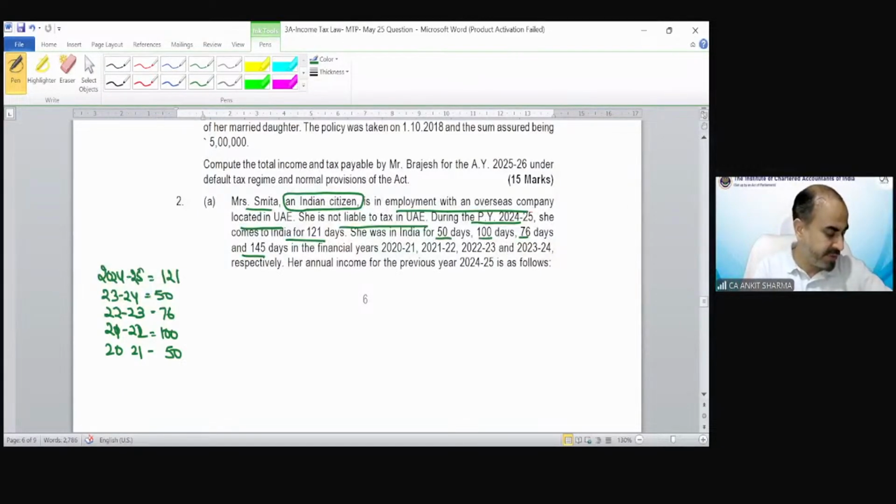I hope it's clear till now. Now her annual income for the previous year 24-25 is as follows.